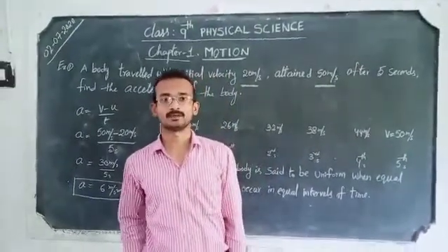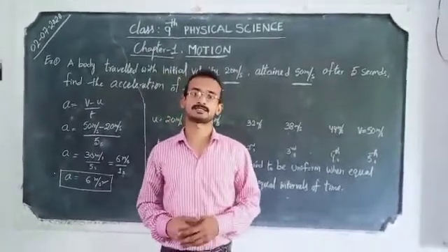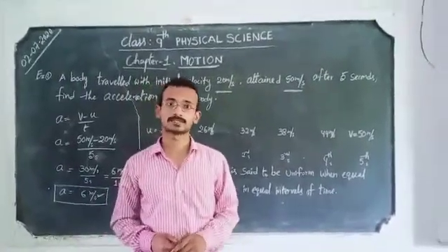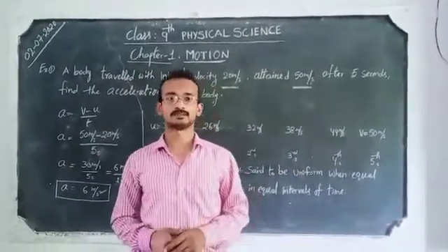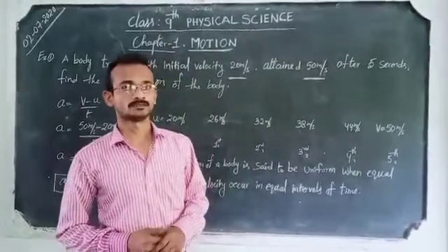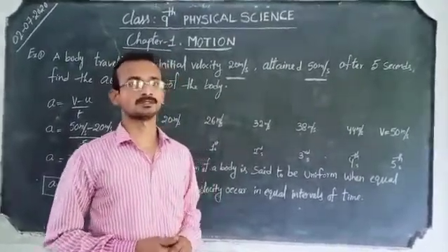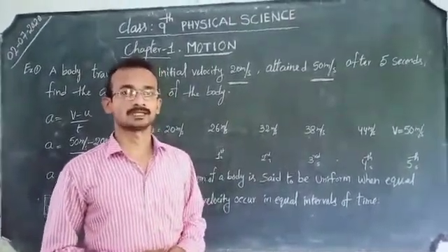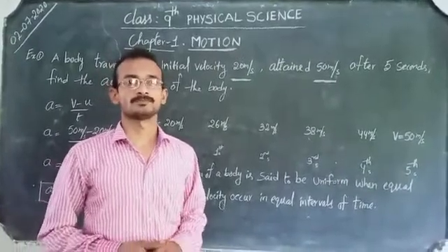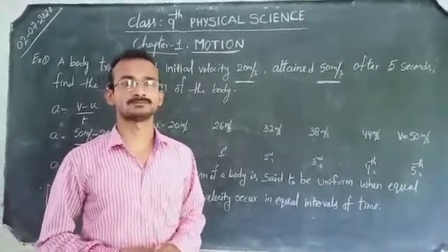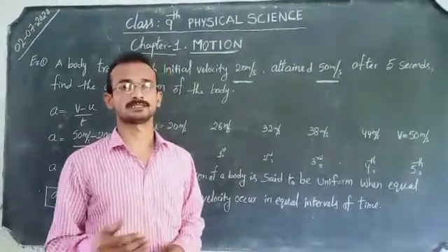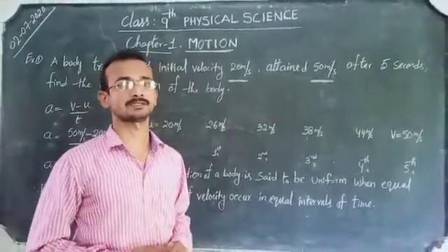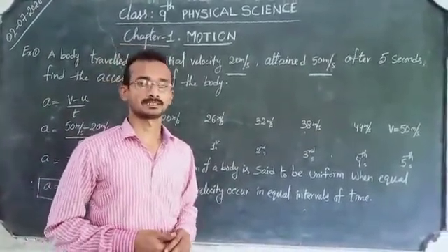If the velocity of a body is increasing, then we say the body is accelerated. If the velocity of a body is decreasing, then the body is said to be decelerated. For acceleration and deceleration, we use the same formula, but when we calculate the acceleration for increasing velocity, we get a positive value. When we calculate it for bodies whose velocity is decreasing, we get a negative value of acceleration. If you get a negative value of acceleration, we say the body is decelerated.